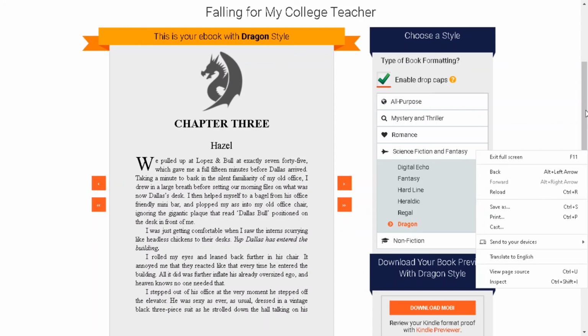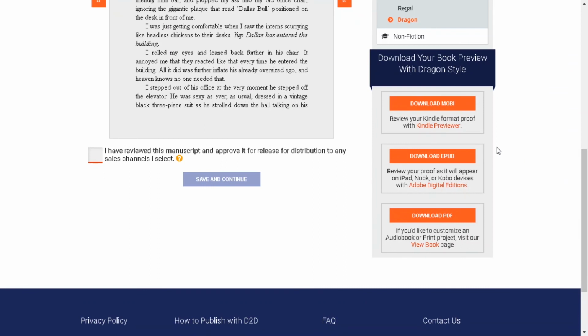And then when you're finished, you can go down here to the side. You can go ahead and download the MOBI file, the EPUB file, and the PDF. You can get so many of these files here for free.